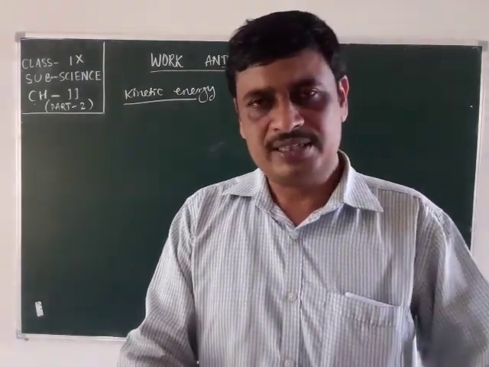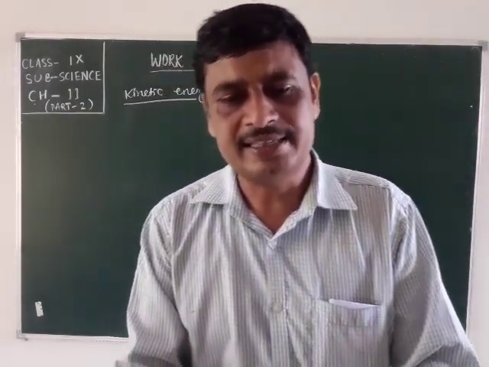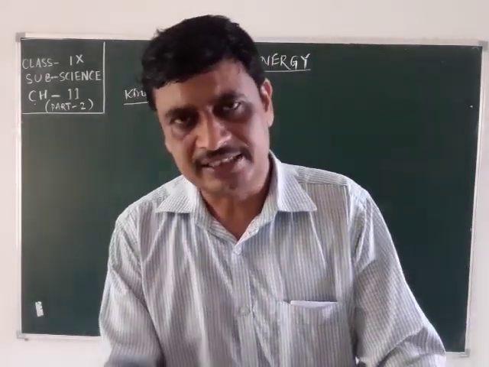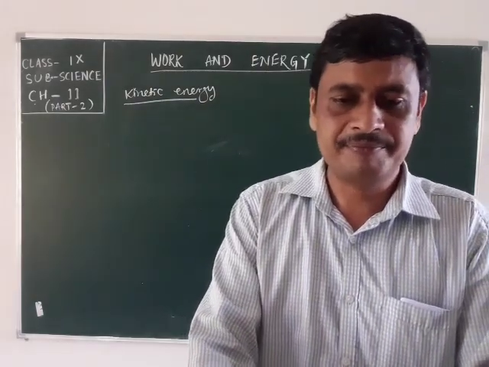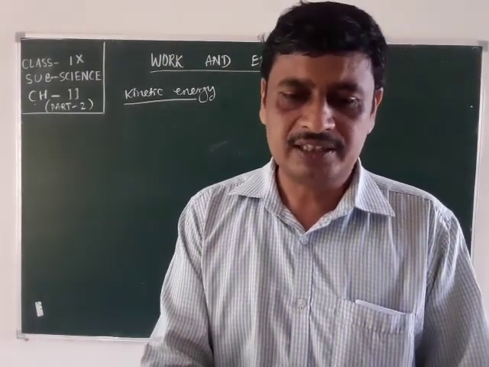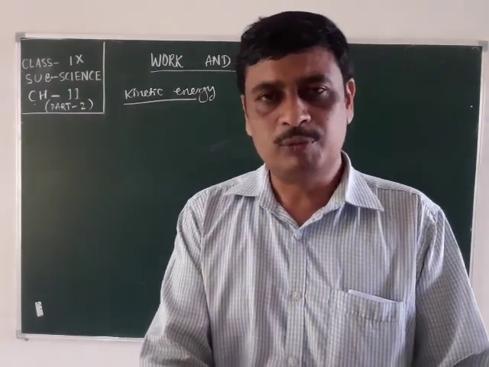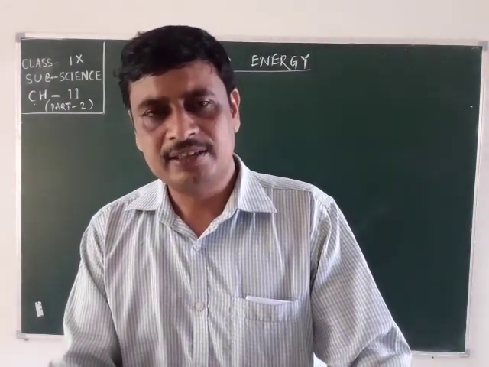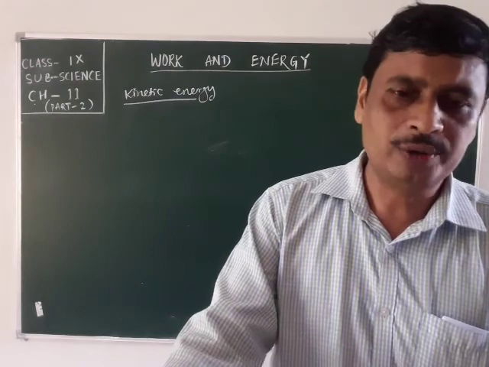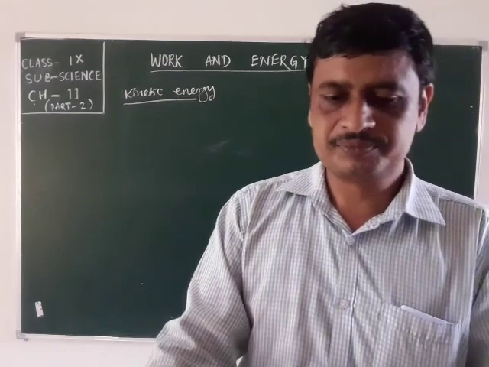Here the work done W is equal to Fs. The work done on the object will cause a change in its velocity. Let's say its velocity changes from u to v. That causes acceleration a. We studied three equations of motion. The relation connecting the initial velocity and final velocity of an object moving with uniform acceleration a, and the displacement s, is v square minus u square equals 2as. This gives s equal to v square minus u square by 2a.